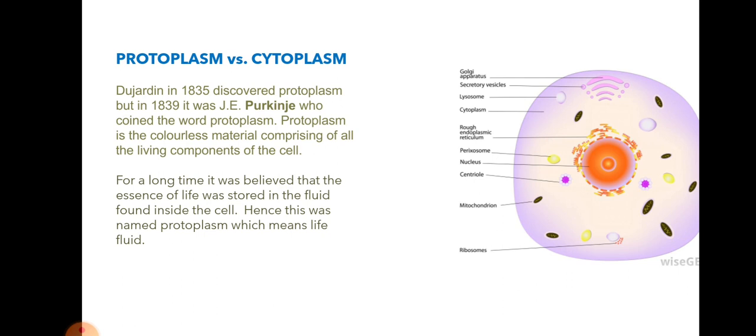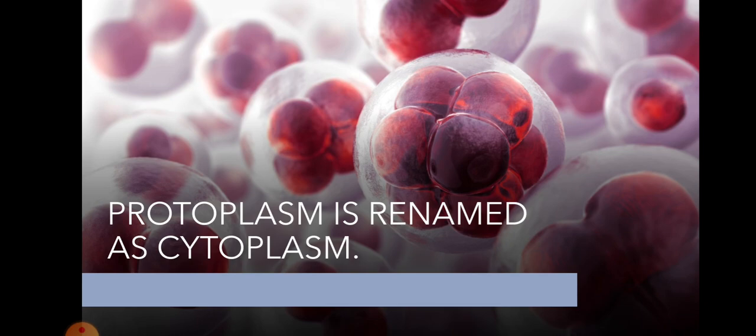So when it became clear that the fluid is basically a medium in which various particles and membranes float around, that the functions of the cell actually take place in these organelles only, it came to be understood that life resides in this organization, children. So in particular, the material inside and outside the nuclear membrane was differentiated after the discovery of nucleus. So hence protoplasm is renamed as cytoplasm. That is cell fluid. That is nothing but cell fluid. Protoplasm is renamed as cytoplasm.